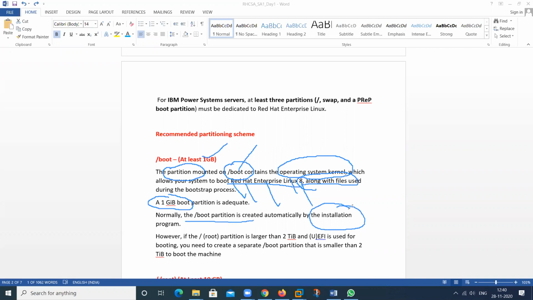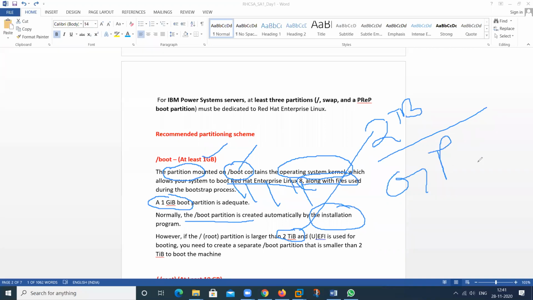So we will be configuring MBR. This is the information regarding the MBR. If your hard disk is formatted through MBR, it supports only 2 TB of partition, because MBR supports only 2 TB. If you are using a hard disk of more than 2 TB, you can use GPT also. GPT is the GUID partition table, used with UEFI BIOS. So you can use this particular one.